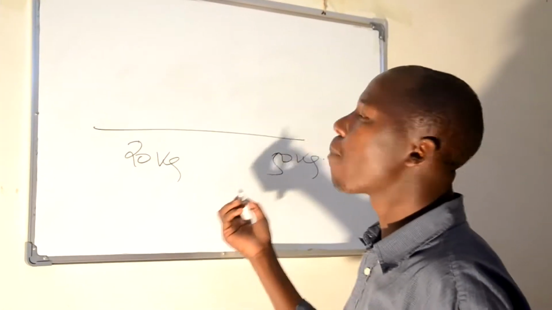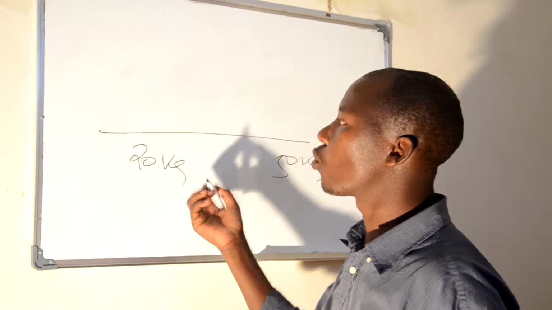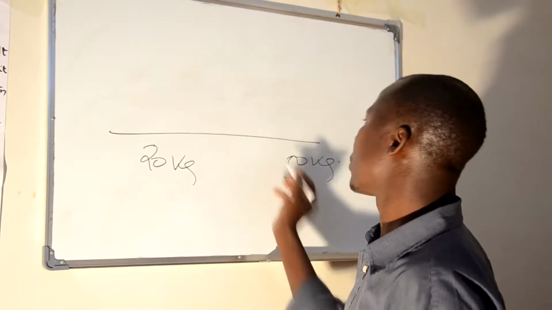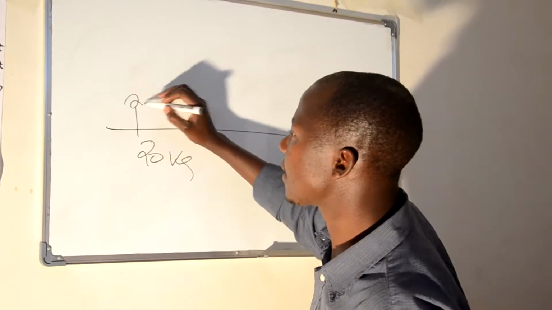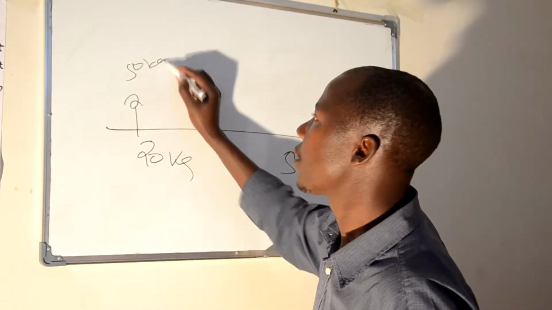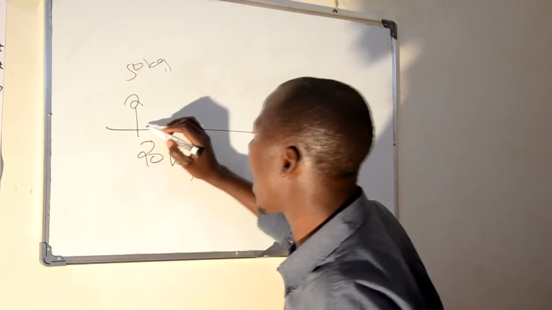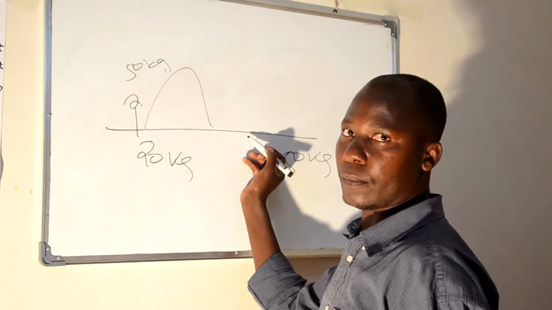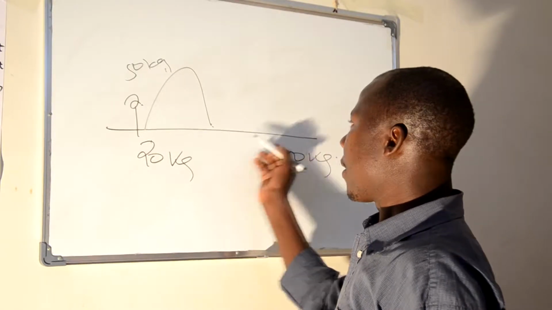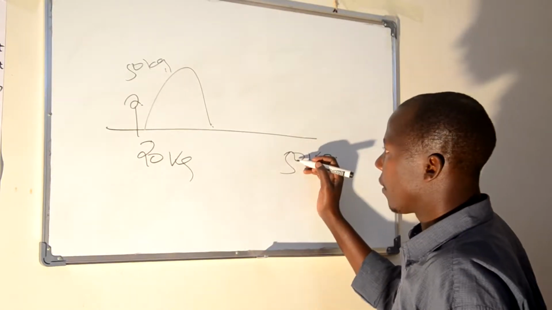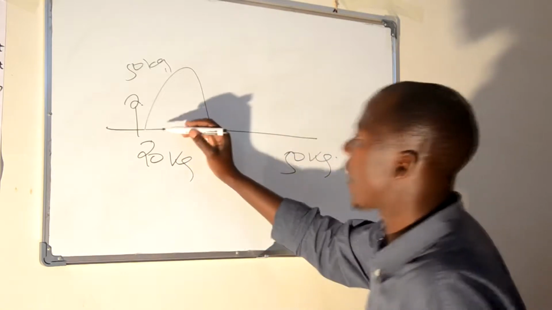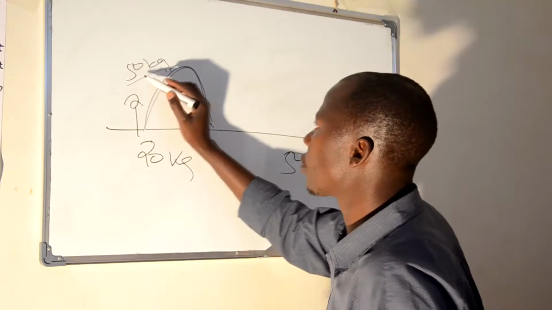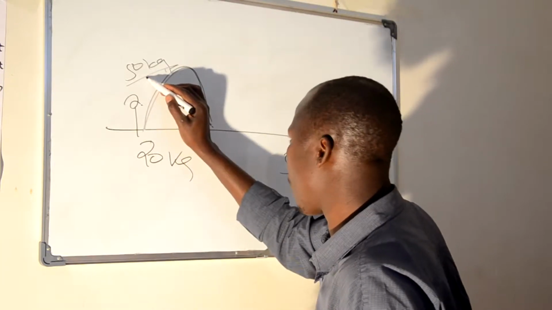Therefore, in order to balance or to make equilibrium, one side should be rising up so as to reach 50. For instance, this one should be rising up so as to reach 50 kg, wherever it will be rising upwards, which can cause up and down. Even this one, wherever it wants, for instance, should be moved upwards so as to reach 50 kg, so as to make equilibrium between the one and the other.